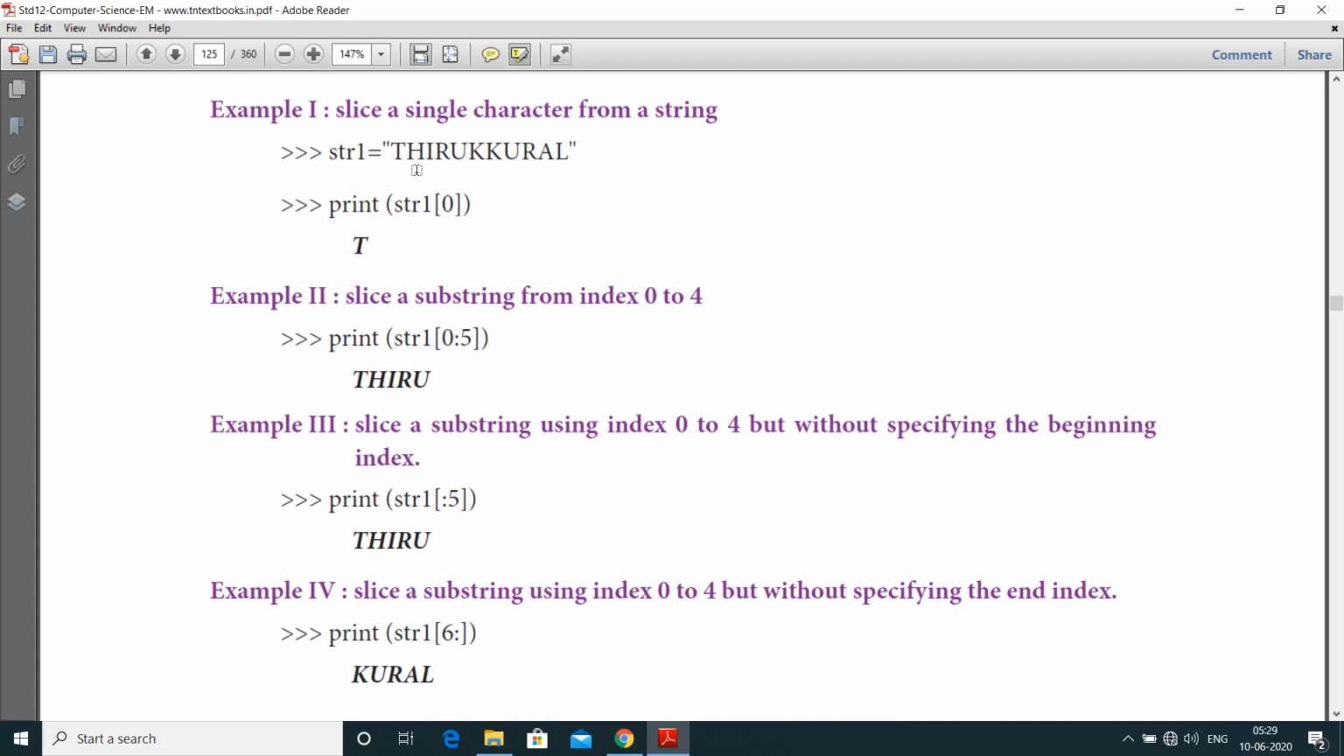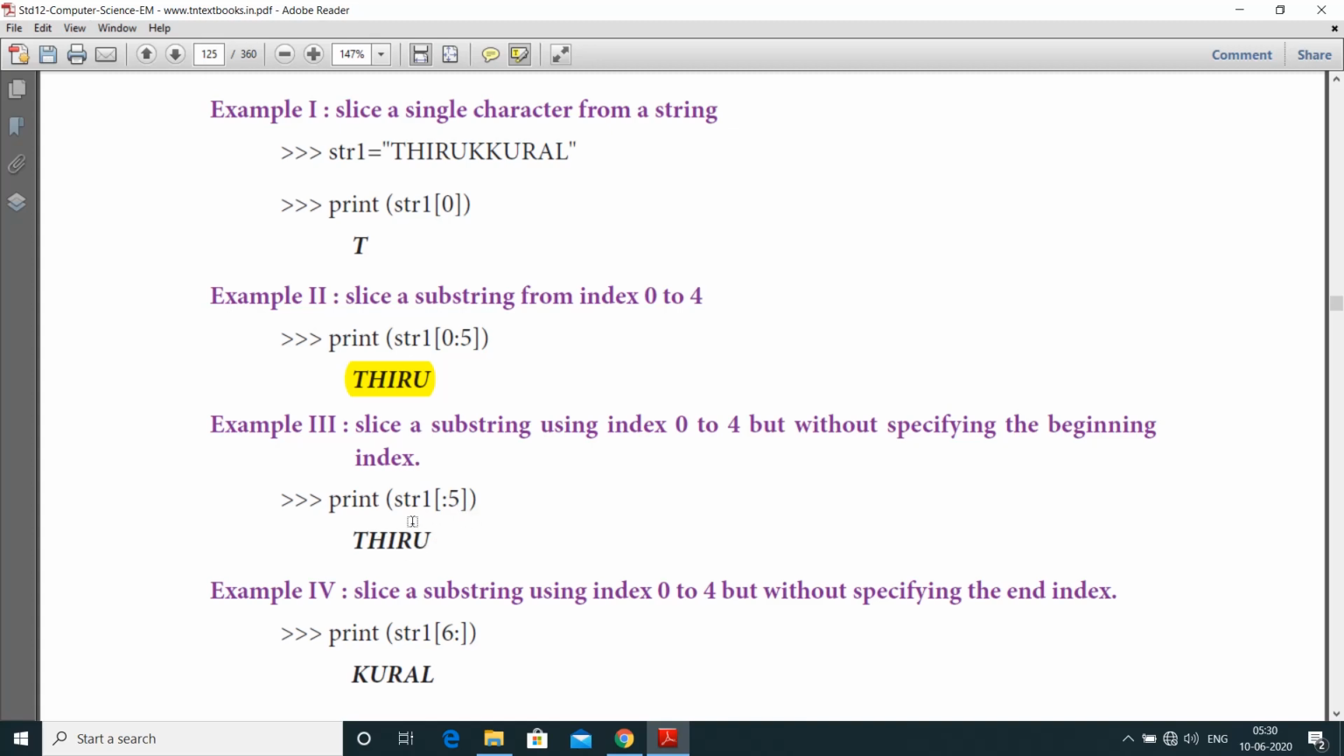So 0, 1, 2, 3, 4. Thiru. Next one is slice a substring using index 0 to 4 but without specifying the beginning index. If we didn't specify the beginning index, before the index value we put the colon, it should be considered as the beginning index value. Suppose we put the colon after the index value, it should be considered as the end index. So here str1 of colon with 5.